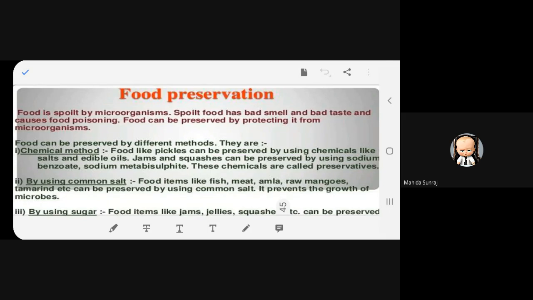They are chemical methods. Food like pickles can be preserved by using chemicals like salts and edible oils.